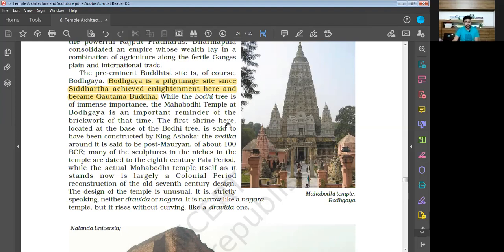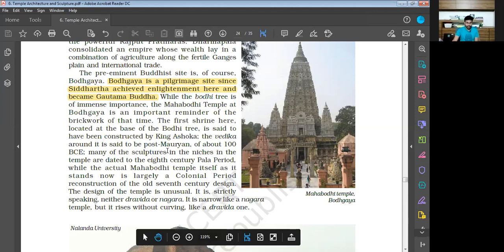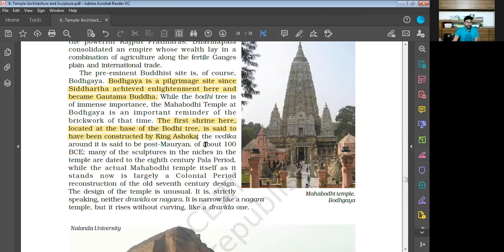The first shrine here, located at the base of the Bodhi tree, is said to have been constructed by King Ashoka. This is important information: the first shrine located at the base of the Bodhi tree is said to have been constructed by Ashoka. The Vedika around it is said to be of the post-Mauryan period, of about 100 BCE.